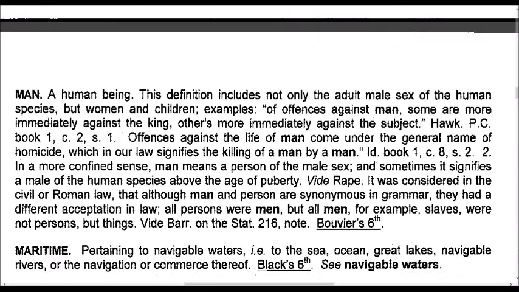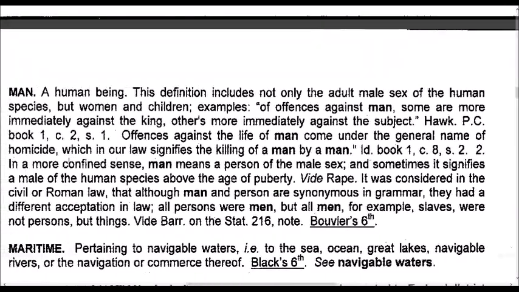Man, a human being. This definition includes not only the adult male sex of the human species, but women and children. Examples of offenses against man: Some are more immediately against the king, others more immediately against the subject. Hawk. PC Book 1, C2, S1. Offenses against the life of man come under the general name of homicide, which in our law signifies the killing of a man by a man.